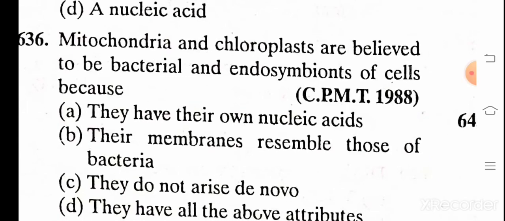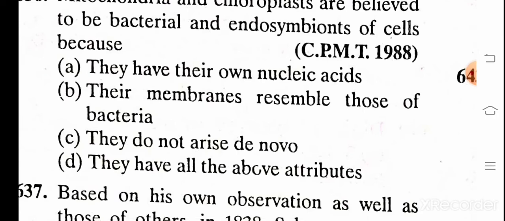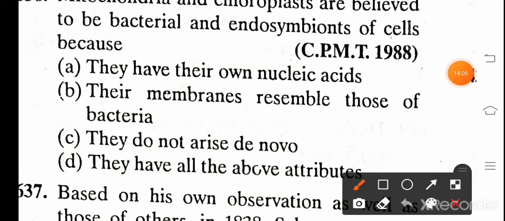Mitochondria and chloroplast are believed to be bacterial endosymbionts of cells because: A. They have their own nucleic acid, B. Their membrane resembles those of bacteria, C. They do not arise de novo, D. They have all above attributes. And the correct answer is D, they have all above attributes.